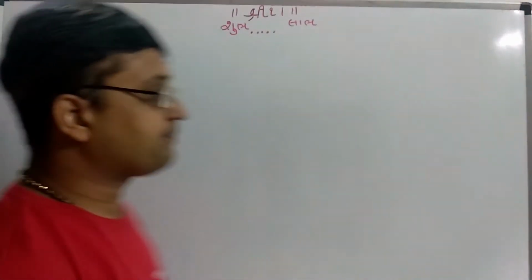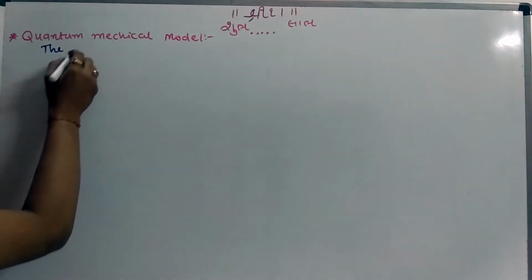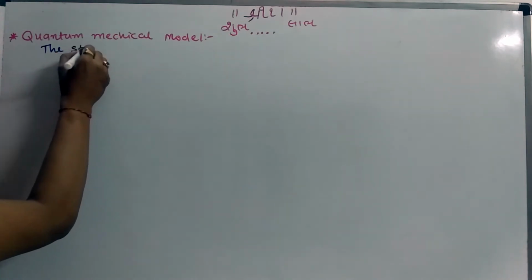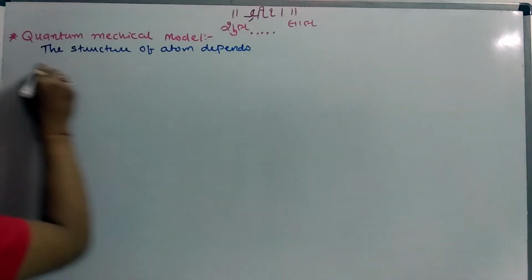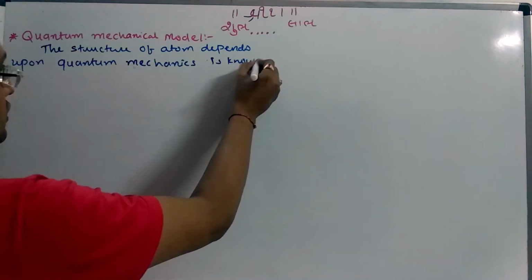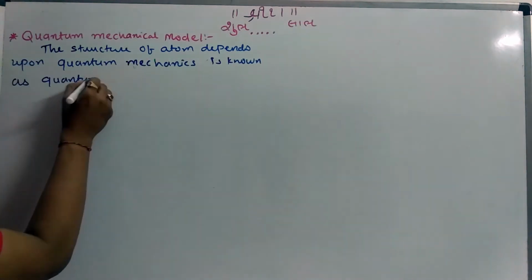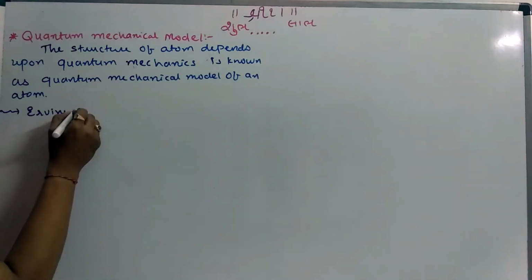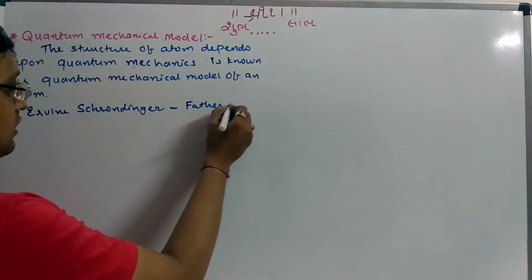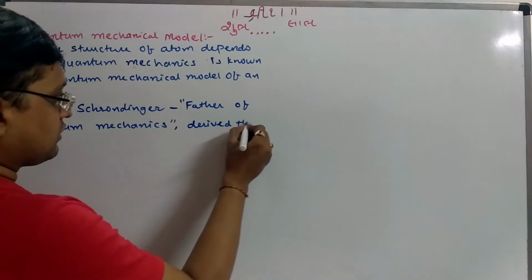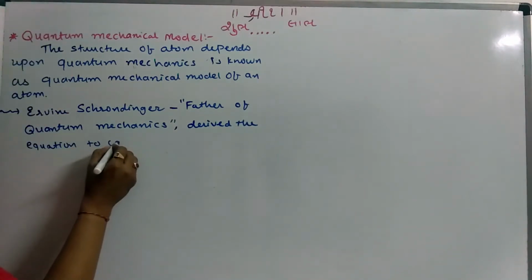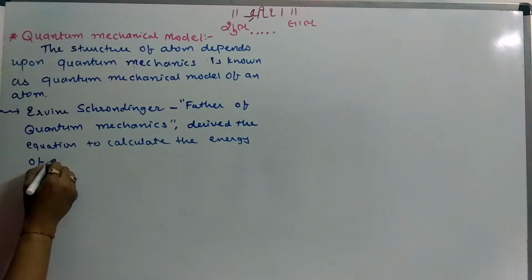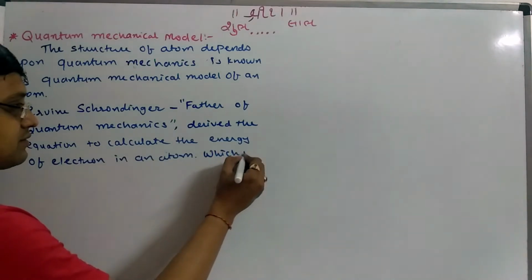Just give attention. The structure of the atom, which depends upon quantum mechanics, is known as the quantum mechanical model of an atom. Erwin Schrödinger, father of quantum mechanics, derived the equation to calculate the energy of an electron, which is known as the